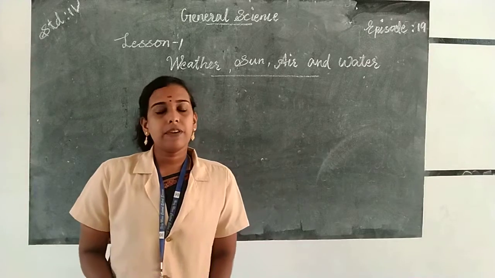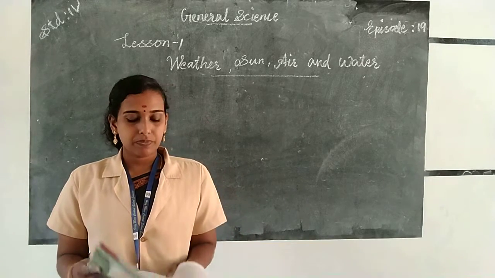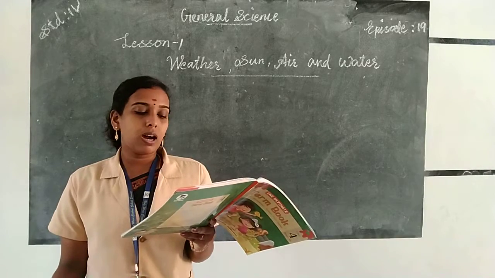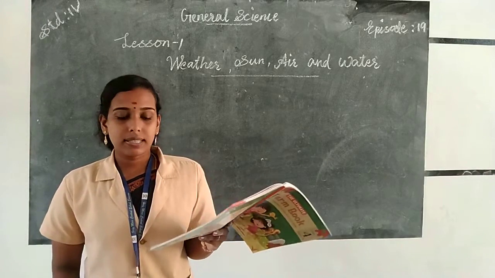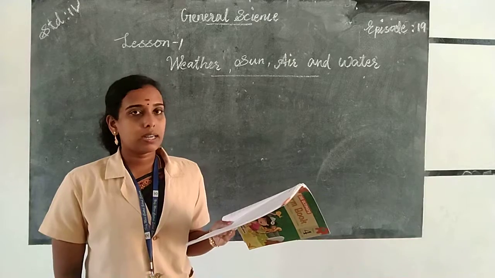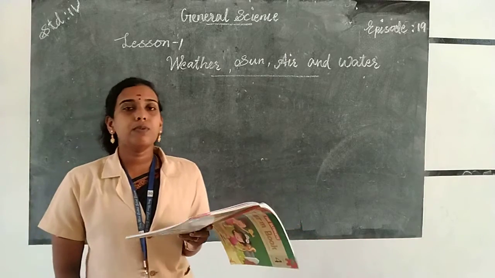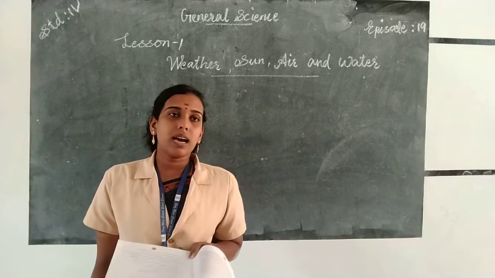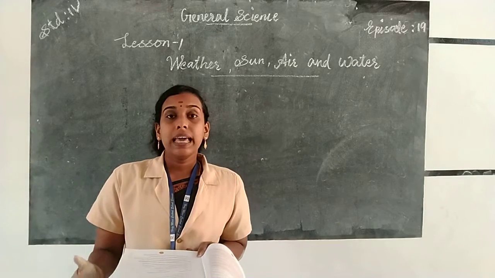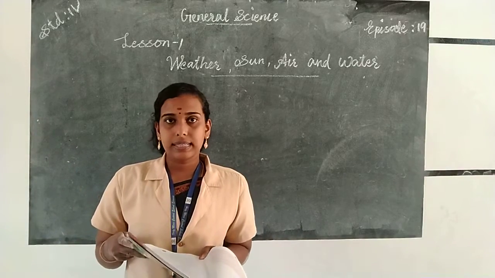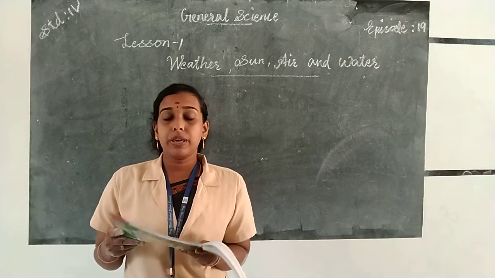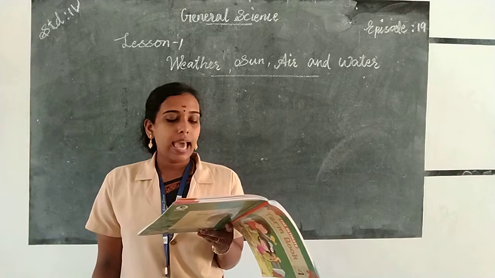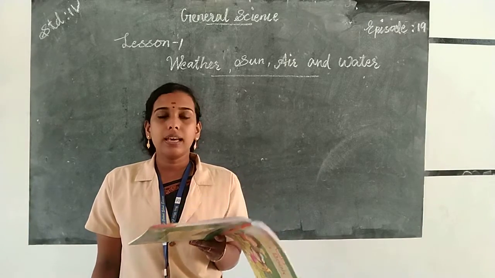Then the next one is fill in the blanks. First question, the dash causes all changes in water. The sun causes all changes in water. So the answer is sun. S-U-N, sun. Then the next one is hot air is dash and rises. Hot air heats up and rises. H-E-A-T-S-U-P, heats up and rises. Then the third question, land breeze blows during the night.